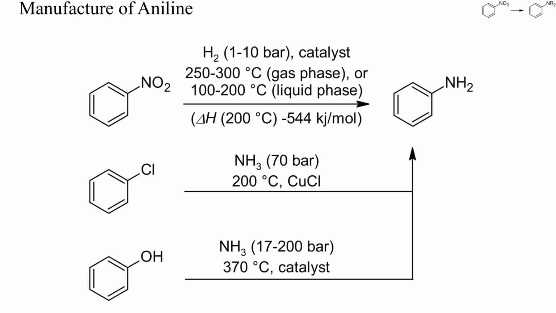On an industrial scale, aniline is mainly prepared by hydrogenation of nitrobenzene, and to a lesser extent by nucleophilic amination of chlorobenzene or phenol. As hydrogenation catalysts, supported copper, nickel, or palladium are often used, and the high reaction temperatures provide for a long catalyst life. The hydrogenation is highly exothermic, which can be a problem in large-scale laboratory preparations.